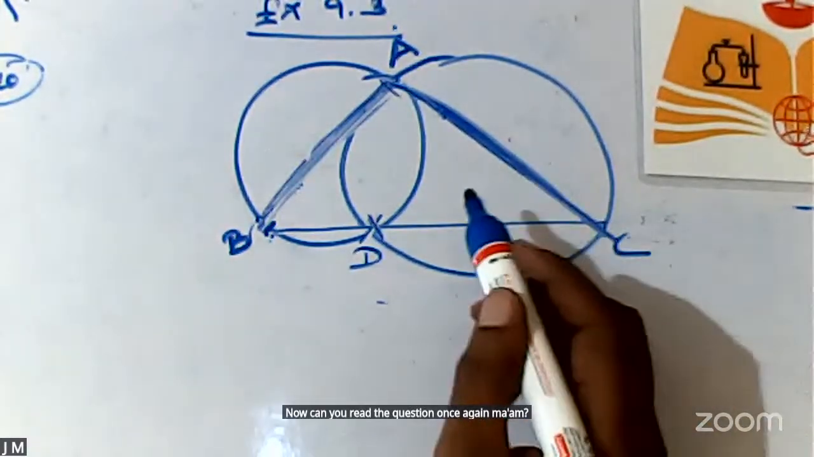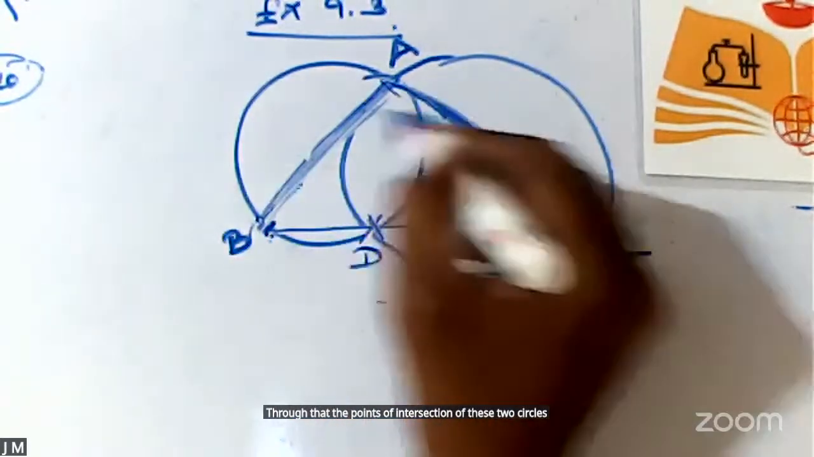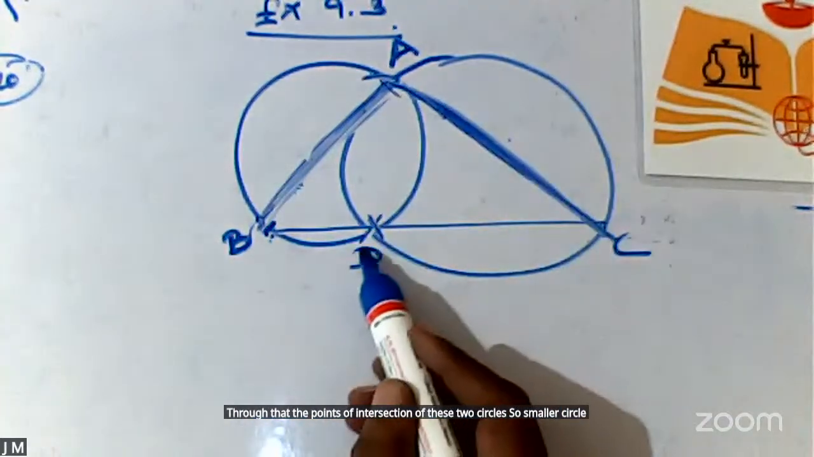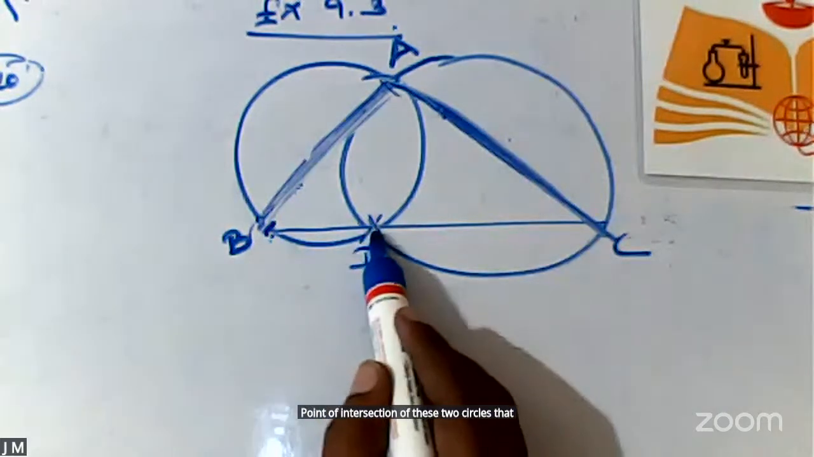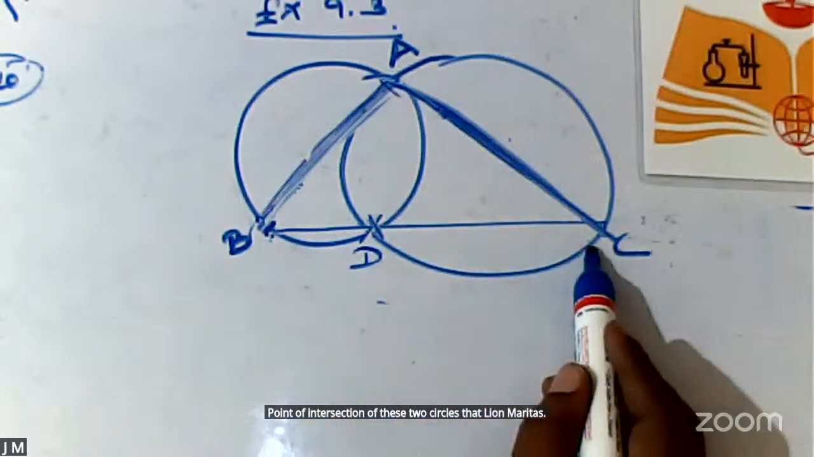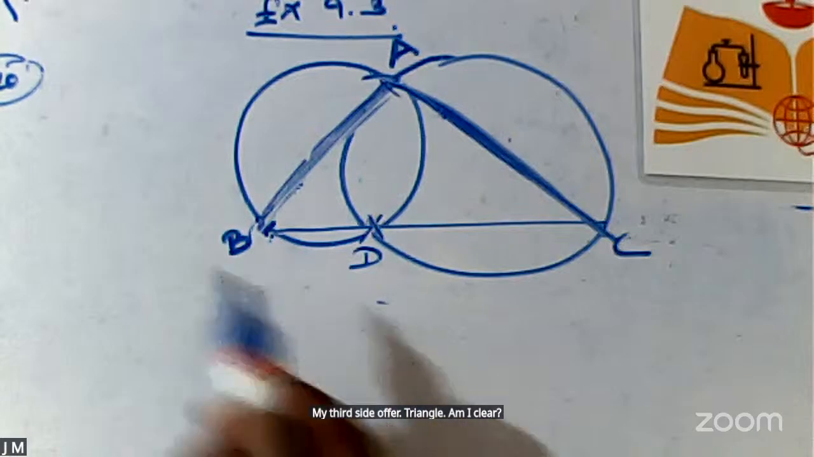Prove that the points of intersection of these two circles, the smaller circle here and the larger circle, lie on the third side of a triangle. Am I clear? Okay.